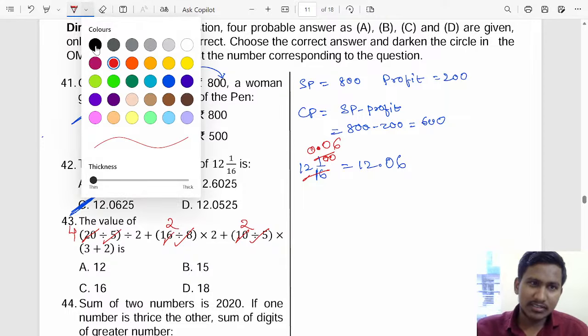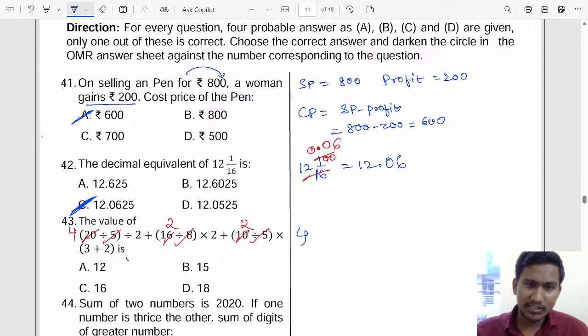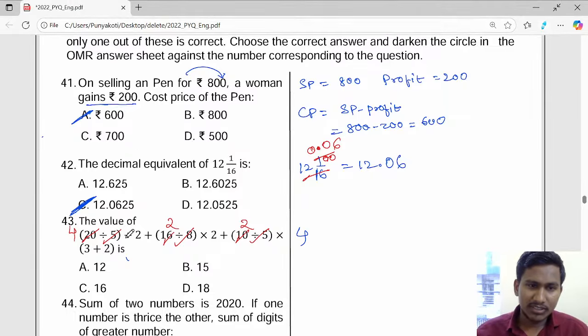So that is the next step I will write. Here first 4 is there, right? So this 4 divided by 2, and then next is plus 2 into 2, and then plus 2 into 3 plus 2, right?